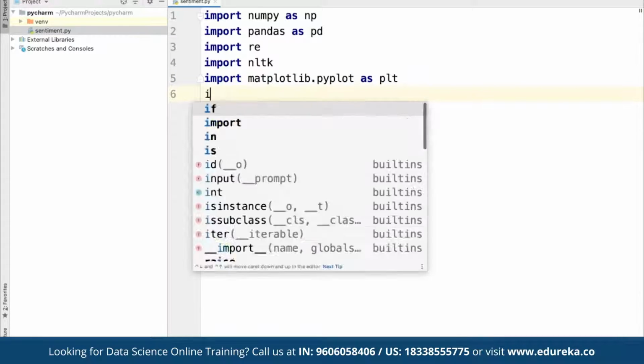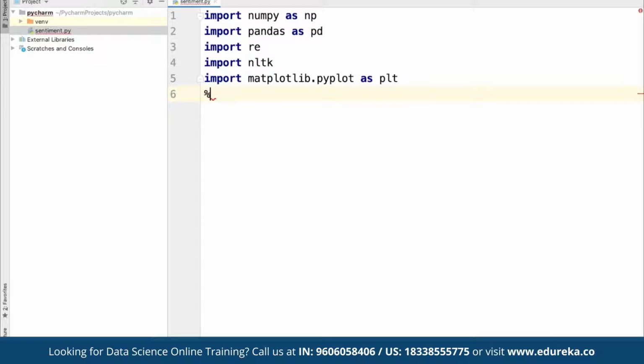And then we want the graphs to be generated in the same worksheet. So for that, we are going to define matplotlib as inline. That means whenever we work with matplotlib, all the graphs will be generated inline. So we can simply add it, or if you want to have it generated as a different graph, then we can keep it to different. We can simply remove it as and when required.